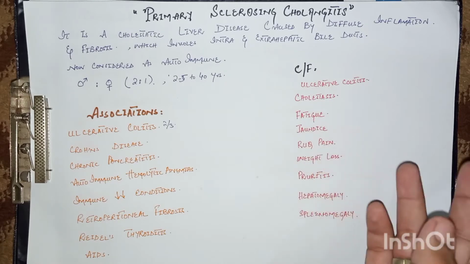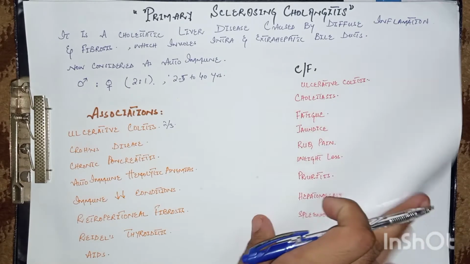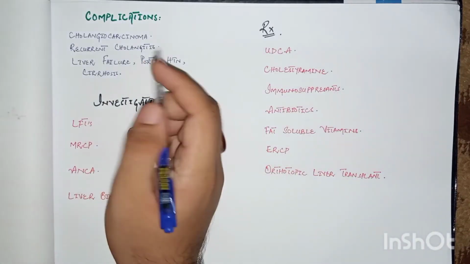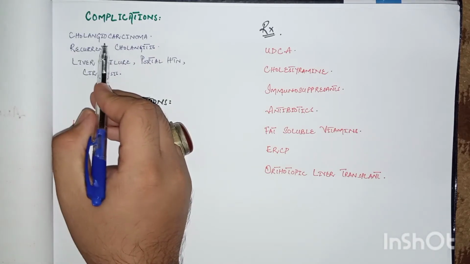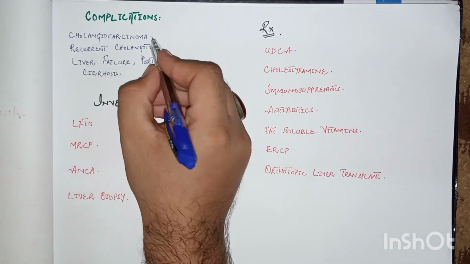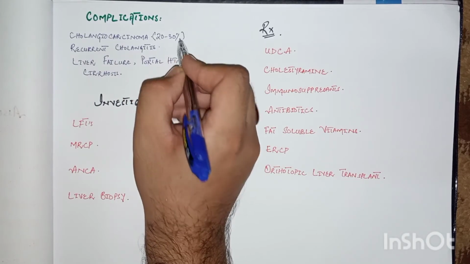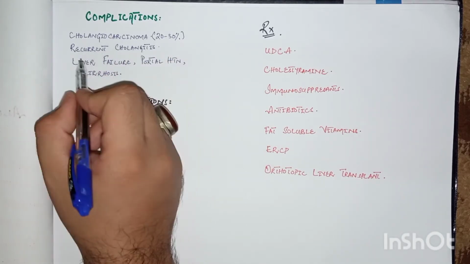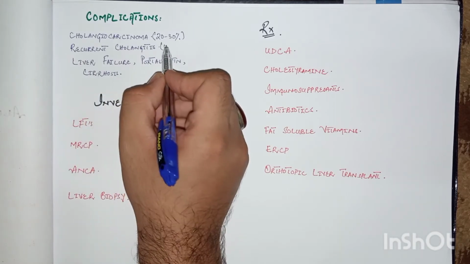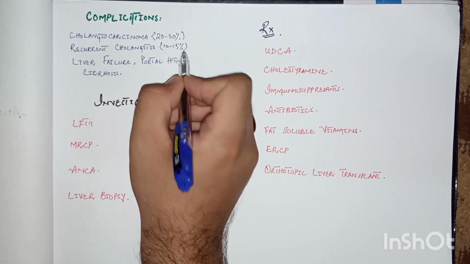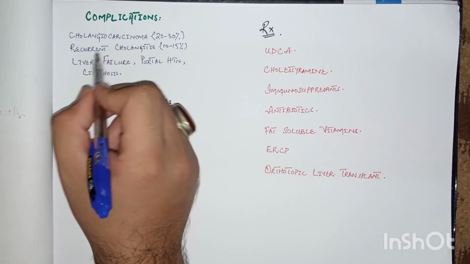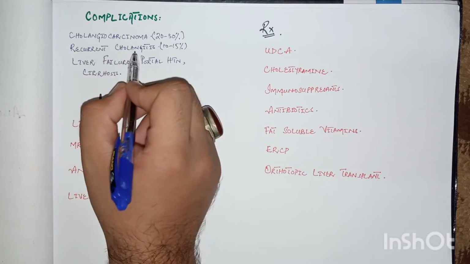Now, a few words about its complications. The important complication is cholangiocarcinoma. It is a very dangerous complication, and it occurs in 20 to 30% of the patients, that is cancer of the biliary tract. Some patients, 10 to 15%, develop recurrent cholangitis, that is recurrent infections of the biliary tract.